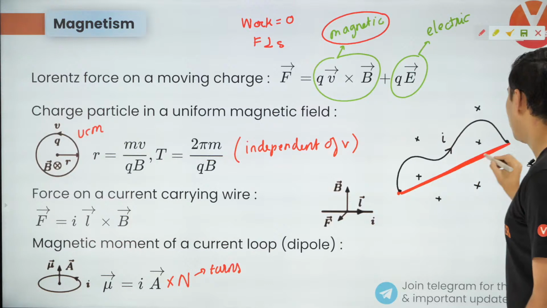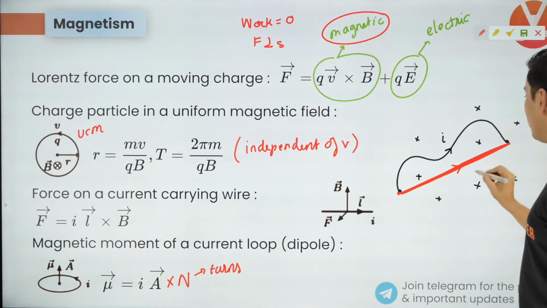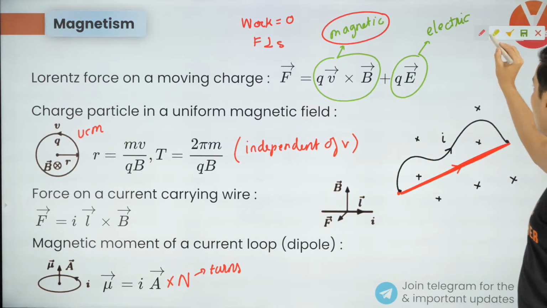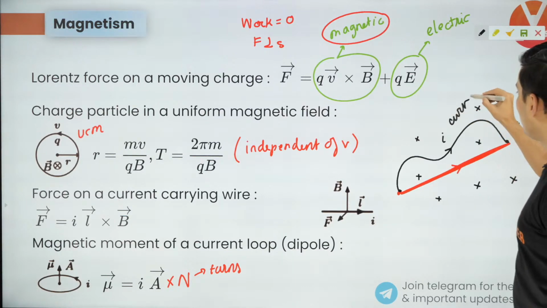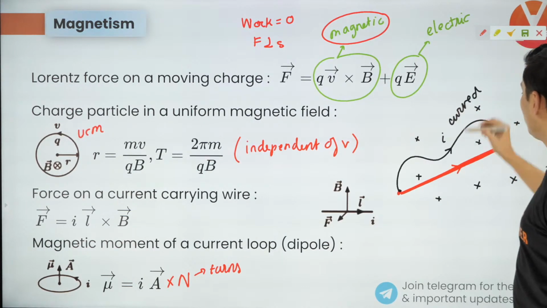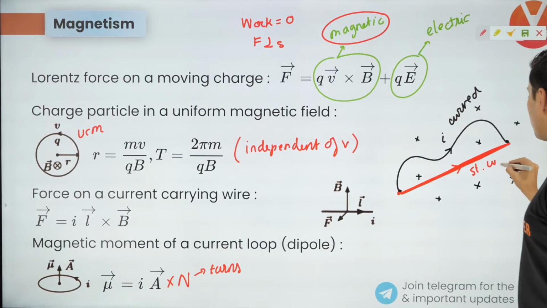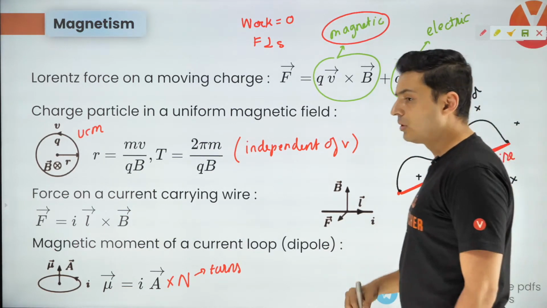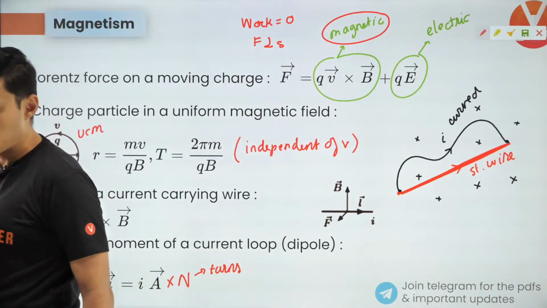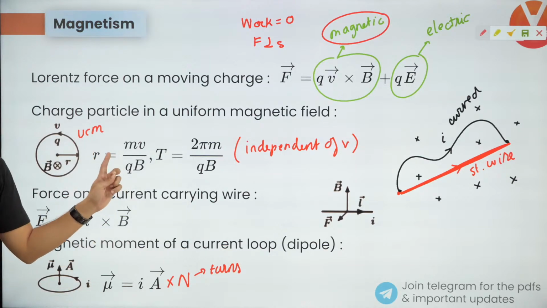So you can just join a wire from the start till the end. So the force on a curved wire is the same as the force on a straight wire. This is very, very important in a uniform magnetic field. Very important. I hope this is clear.